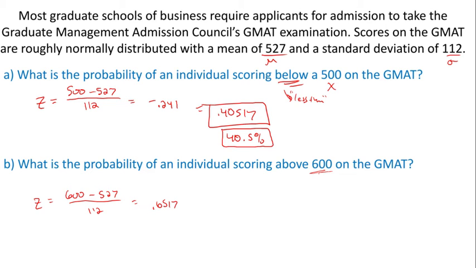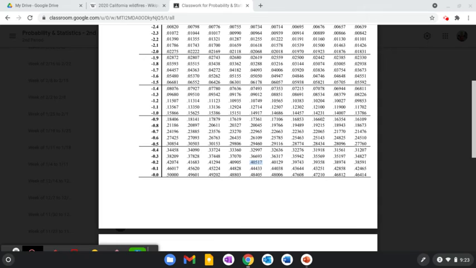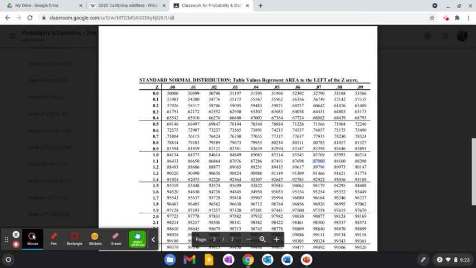Now, before we go looking up our table values, let's think about what we're going to be doing. It's the probability of above, so that's going to be greater than or to the right. So we want to do 1 minus our table value, right? 1 minus table value. So let's look up the table value of 0.65. It's going to be on the second page. 0.65 is going to be right here.